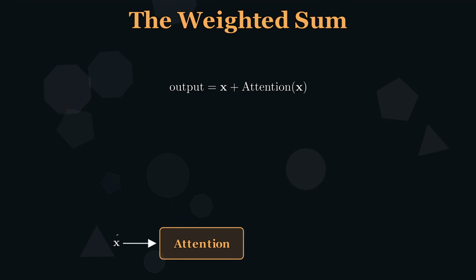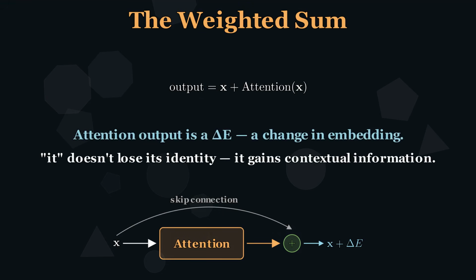This isn't replacement, it's refinement. The attention output is a delta E, a change in embedding, added back to the original via the residual connection. "It" doesn't lose its identity. It gains contextual information from "animal" and "tired" through the weighted average, then carries that enriched representation forward.